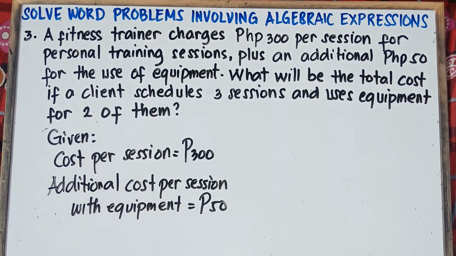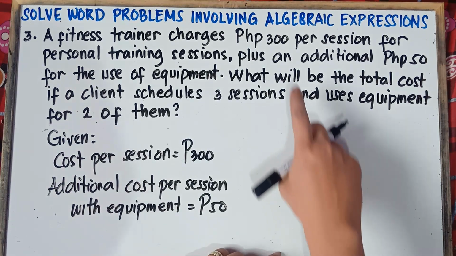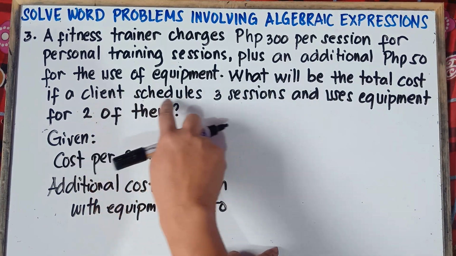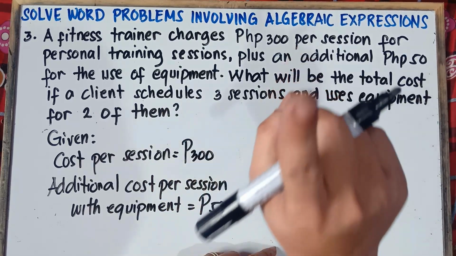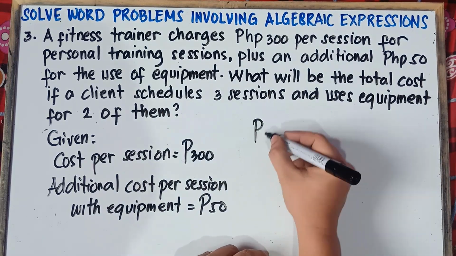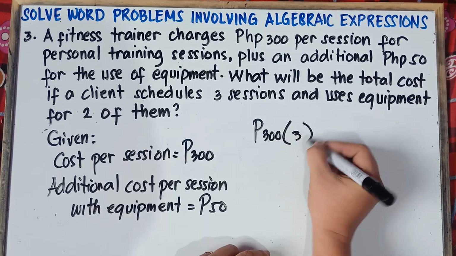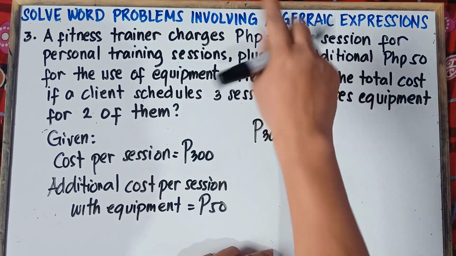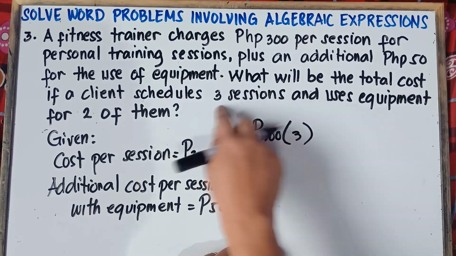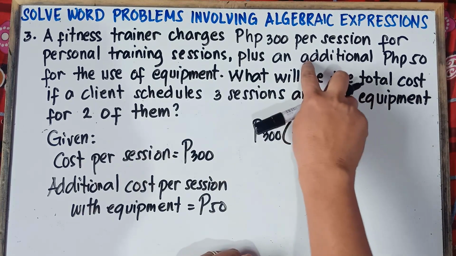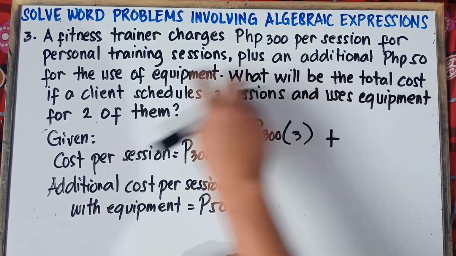So therefore, class, to do the mental math without the algebraic expressions, we can simply multiply 300 times 3, because a client schedules 3 sessions, and per session that would be 300 pesos. Plus the additional cost if you use the equipment.